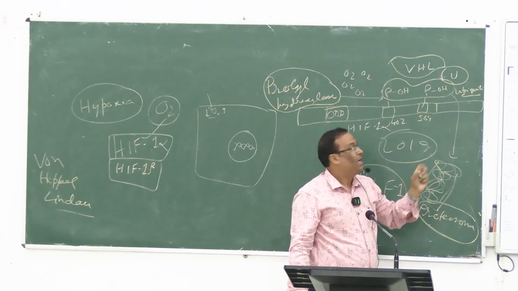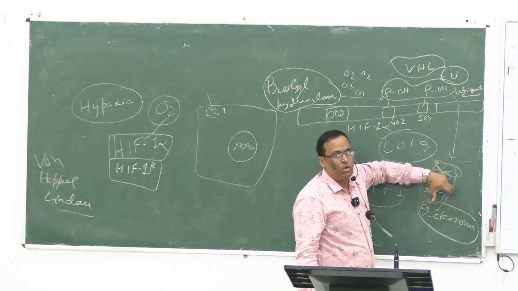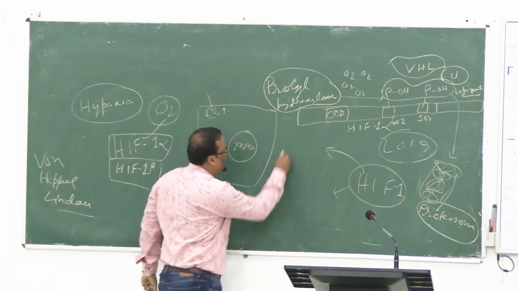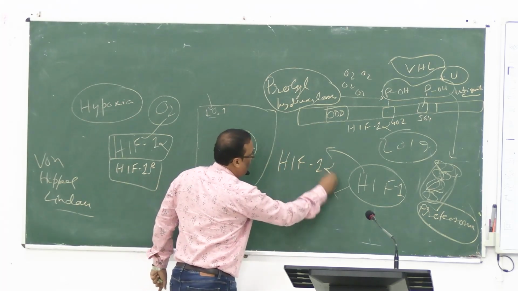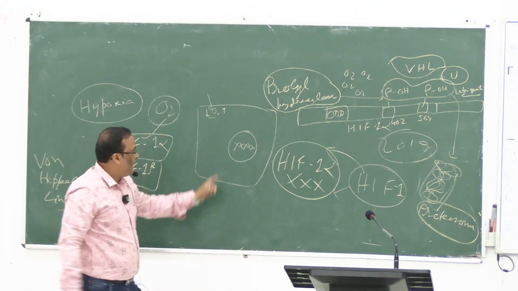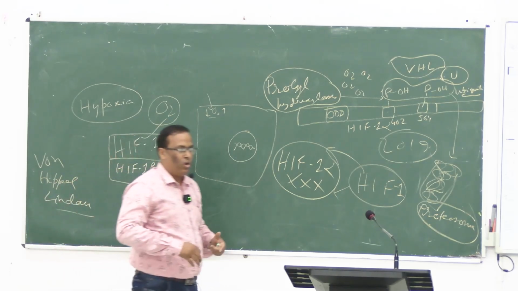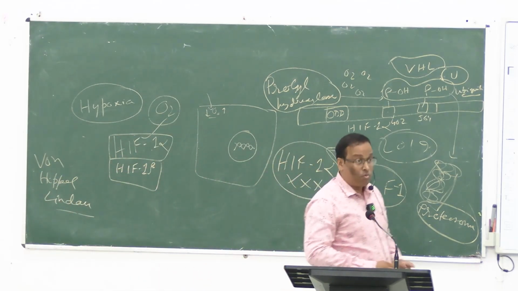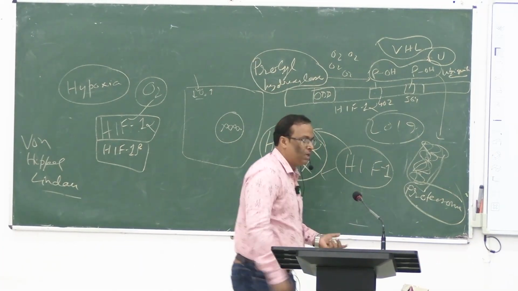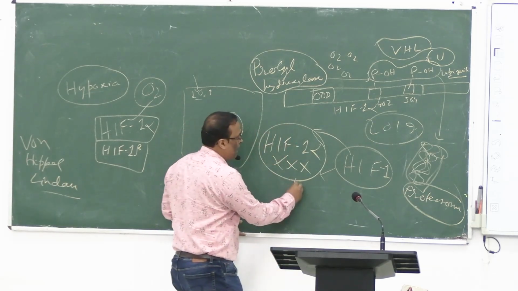Hey brother, you recognize me, ubiquitin will enter here. Will it enter alone? No, it will enter taking everything. What will happen after entering? Destruction of this whole HIF, it will be broken into pieces. That means 1 alpha will be destroyed. So if 1 alpha is destroyed, can it come here anymore? No. That's why normal or normoxic conditions. You can say normoxic condition. One is hypoxic, another is normoxic. That means the oxygen partial pressure is normal, the same as at our ground level.